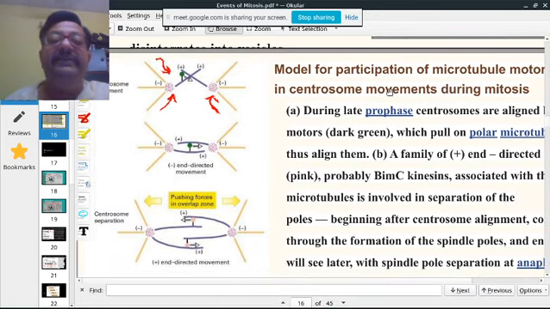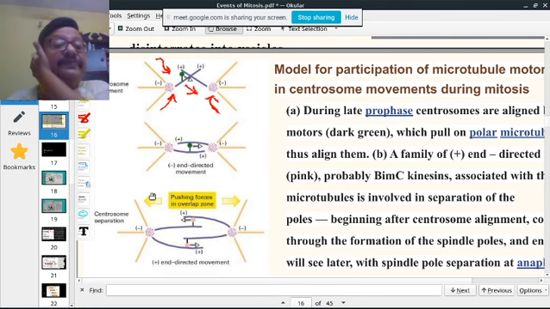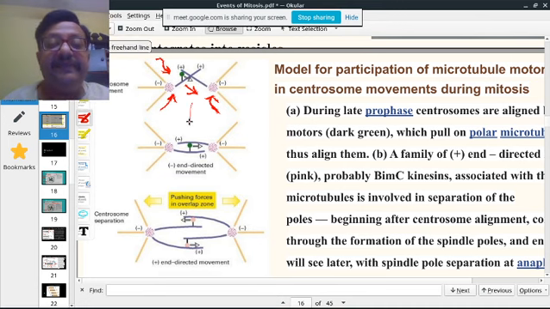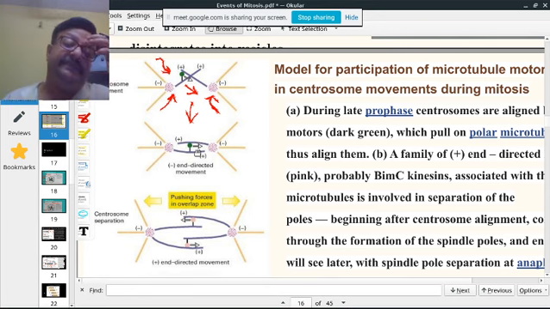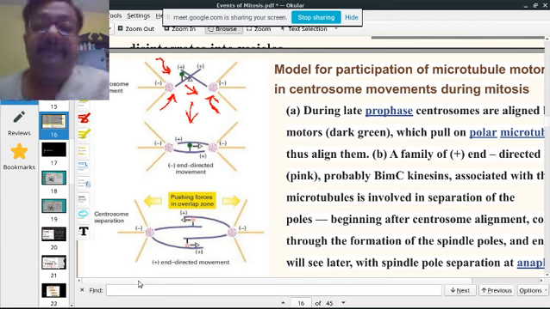Minus end means it's giving a force in this direction. It is attached over here. It's giving a pressure on both sides, and because of that pressure, the tubules are organized and overlap with each other because of the minus end pressure.